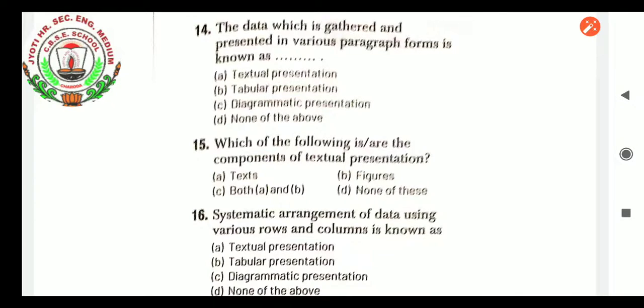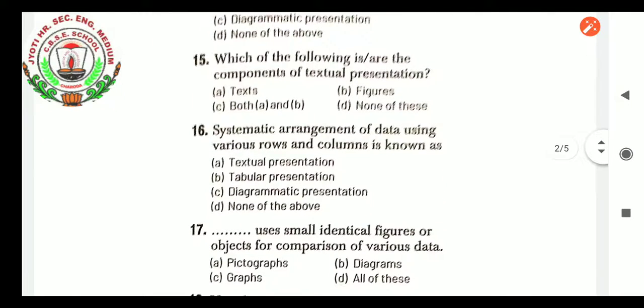Systematic arrangement of data using various rows and columns is known as textual presentation, tabular presentation, diagrammatic presentation, none of the above. The systematic arrangement of data using various rows and columns is known as what data? Row and column, the data, if it is tabular data, because a table consists of rows and columns. So the answer will be tabular presentation.